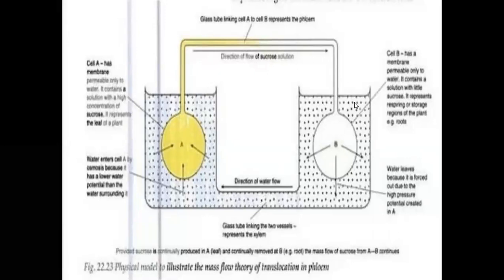Based on this experiment, by osmotic potential pressure, organic solutes are moved from the leaf to the storage organs through the phloem tissue, and from the storage organs, liquid moves back to the A osmotic potential part. The A osmotic potential part is the leaf.